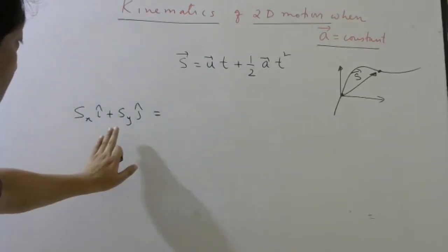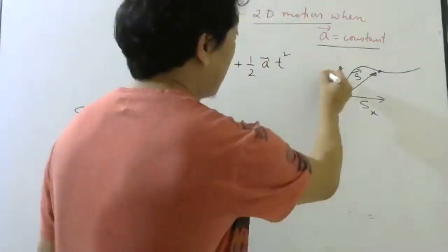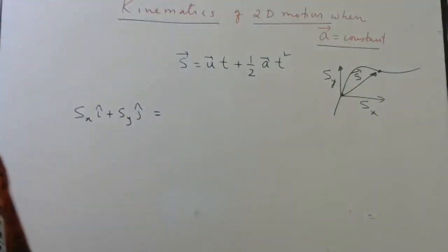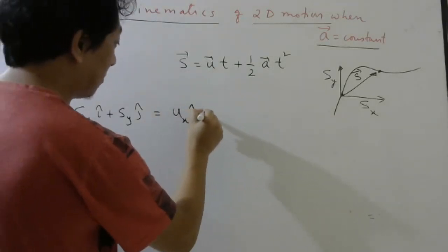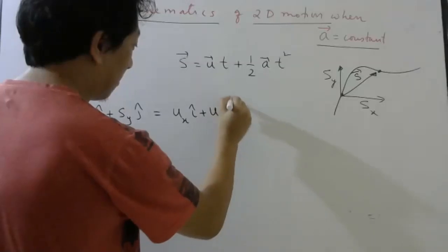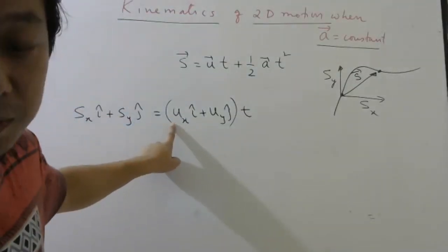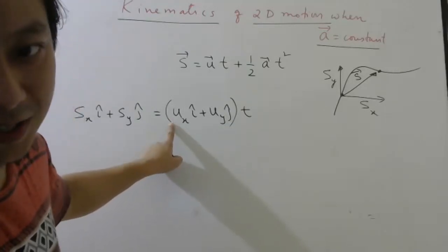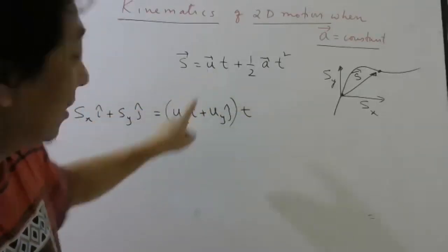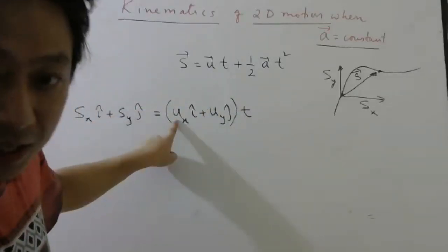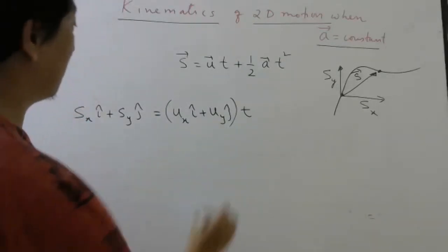Agree or not with this part? This is your x component of displacement. This is your y component of displacement. Similarly, this u bar, you can write as ux i cap plus uy j cap, into t. What is ux? X component of initial velocity. Now you have to be careful, okay? Because u is initial velocity. So this is the x component of initial velocity, and this is the y component of initial velocity.